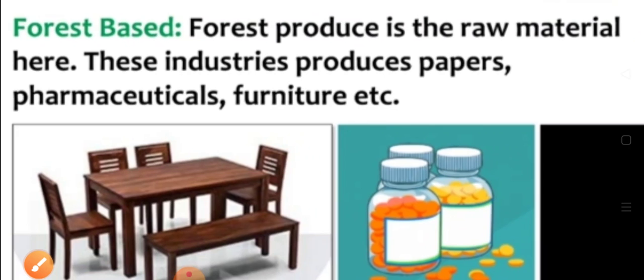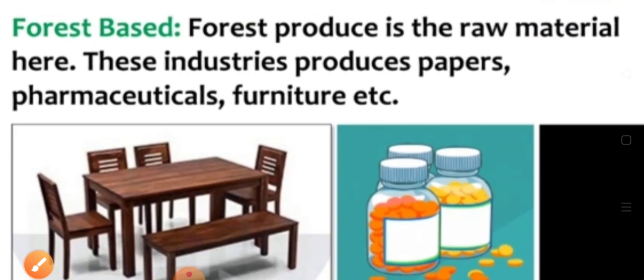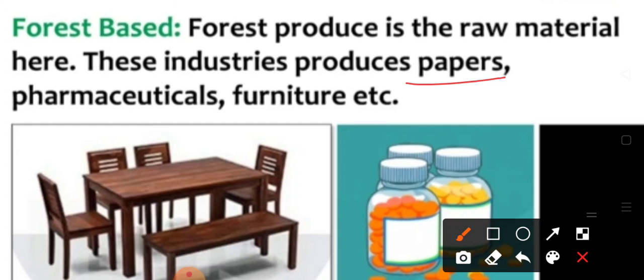Next one is forest based industries. Forest produce is the raw material here, and these industries produce papers, pharmaceuticals, furniture, etc. So for making these products, paper, pharmaceuticals and furniture, the raw material they are getting from the forest. So that's why these industries are called forest based industries, because for the raw material they have to depend on the forest.